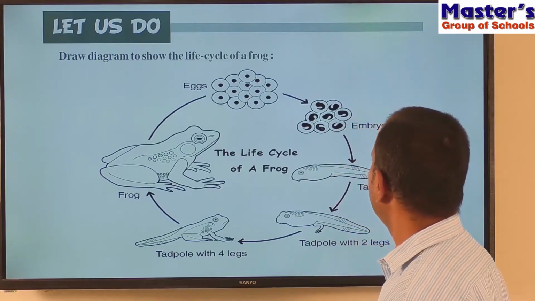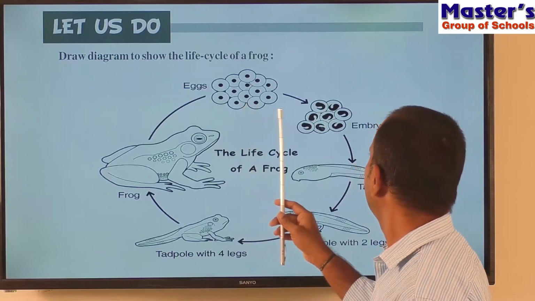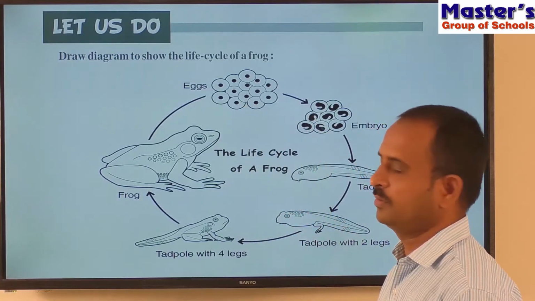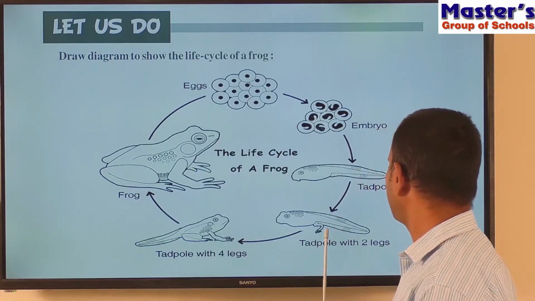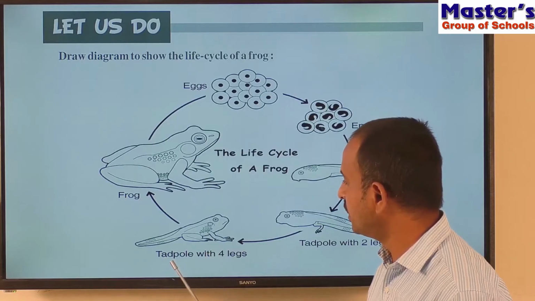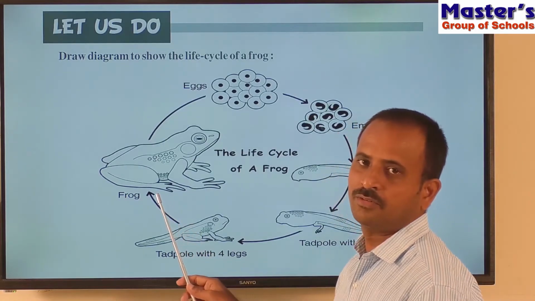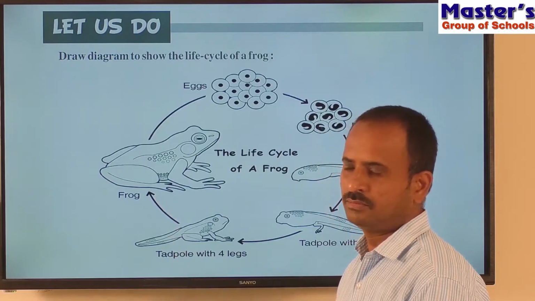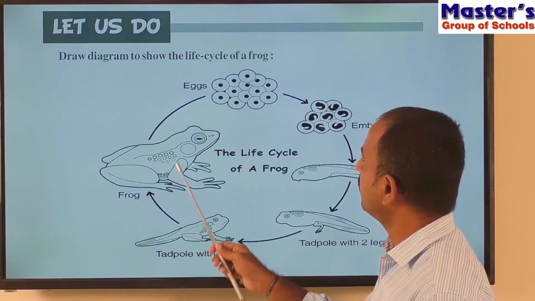The first stage is eggs, second stage embryo, third stage tadpole, fourth stage tadpole with 2 legs, fifth stage tadpole with 4 legs, and the sixth stage is finally the frog. So these are the different stages in the life cycle of a frog.